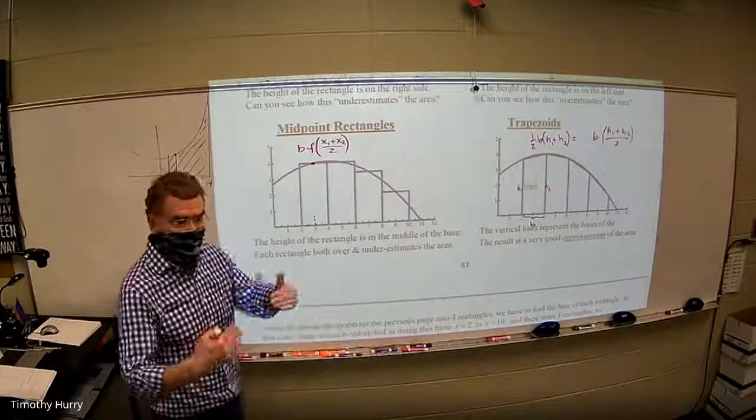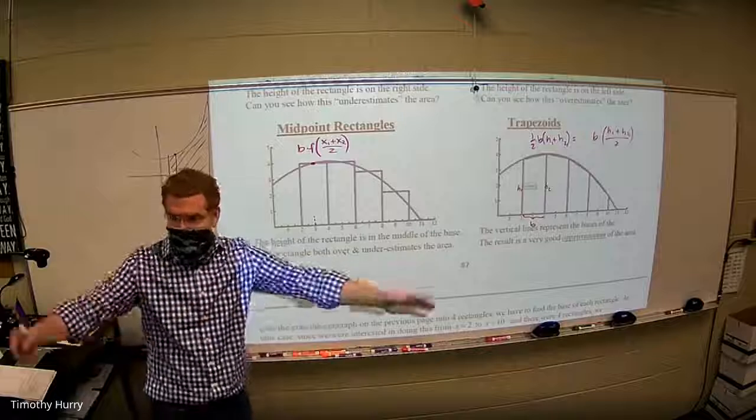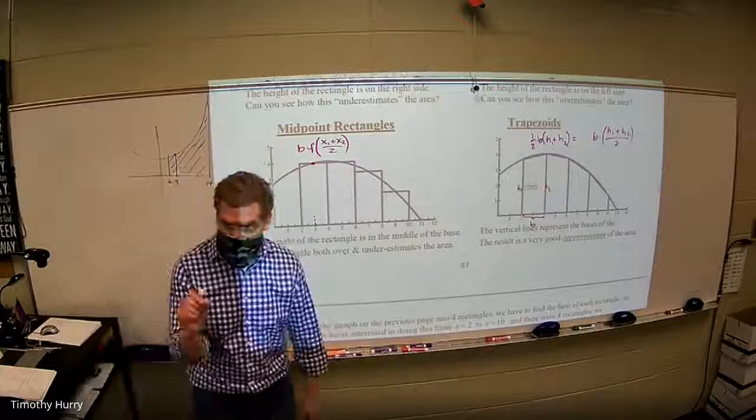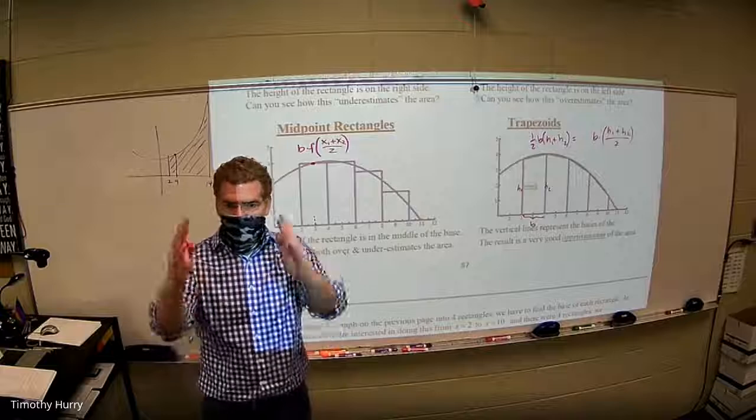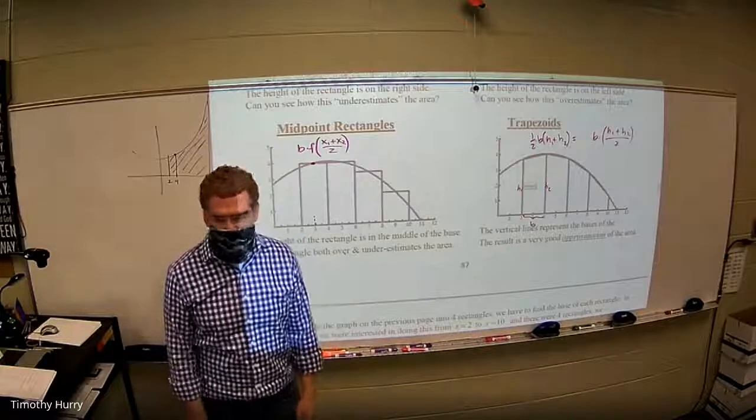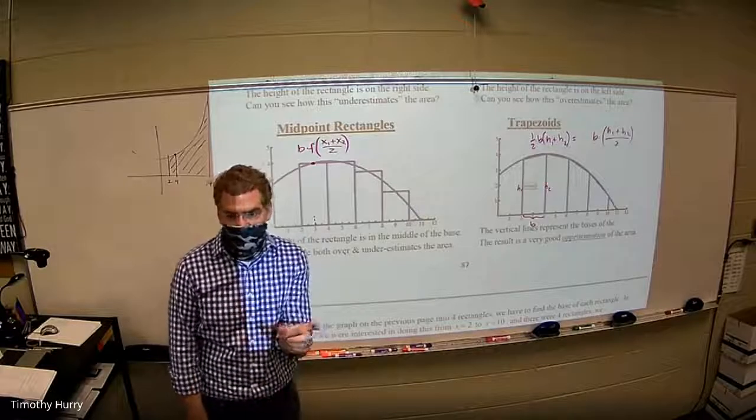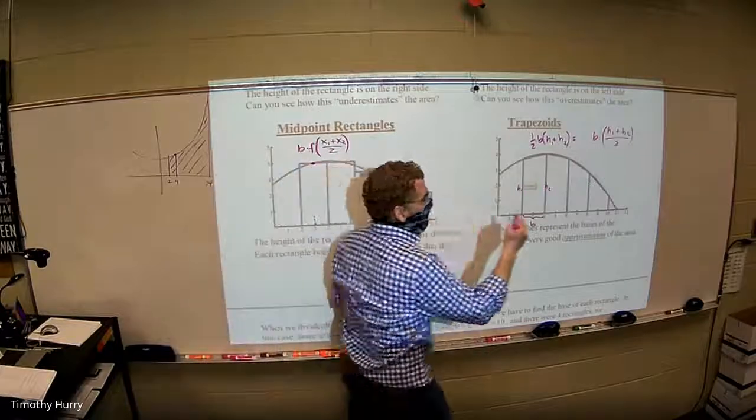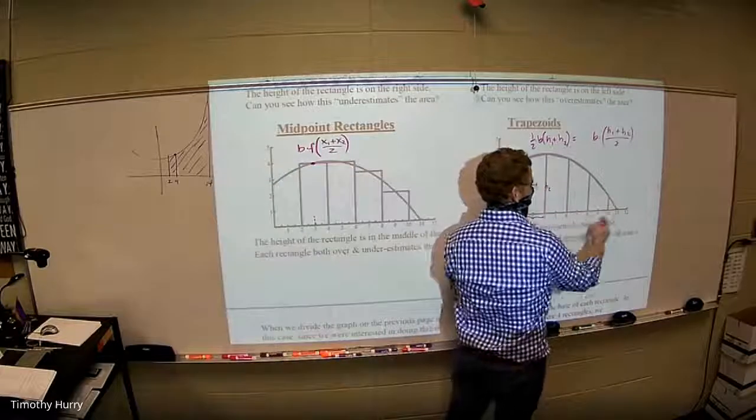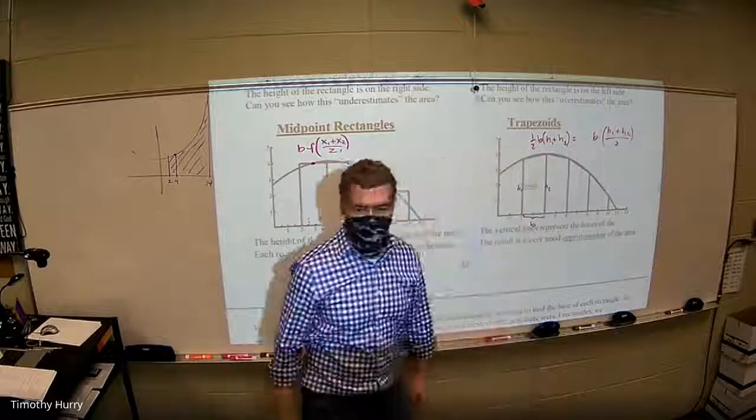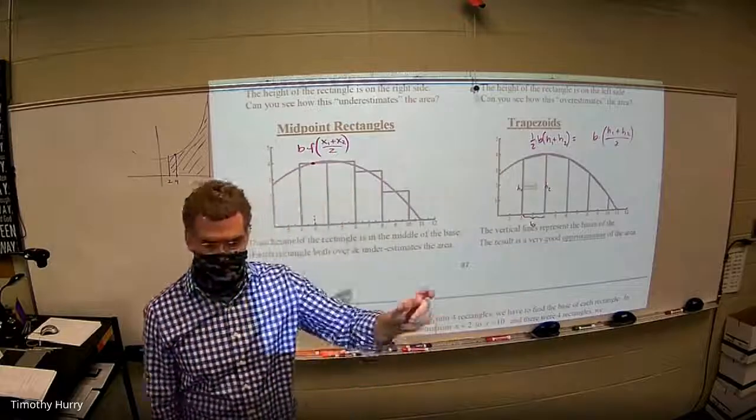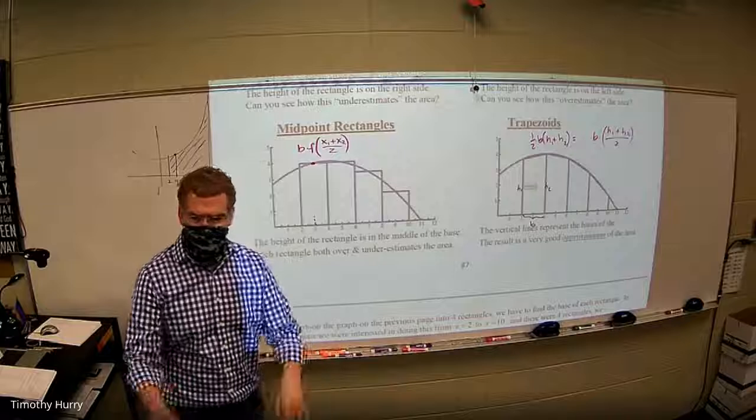And again, to find each height, what do you do every time? You got to find the x values and plug them into the function to find the y value. The base you're going to figure out at the very beginning, because you're going to go 10 minus 2, which is a total of 8, and divide it by how many rectangles you need. And that's going to be your base you're going to use. Y'all with me so far?